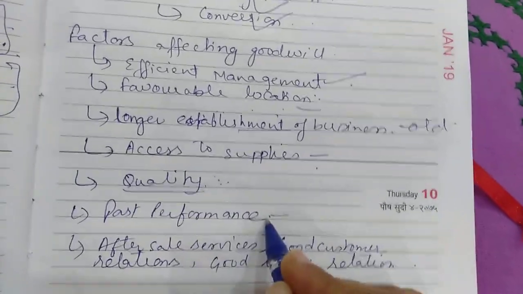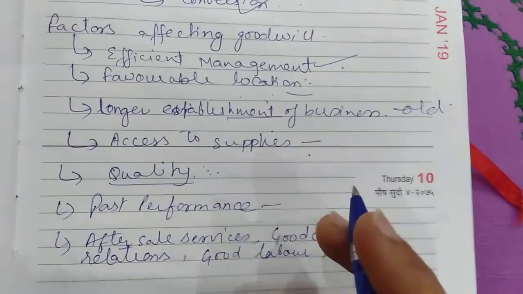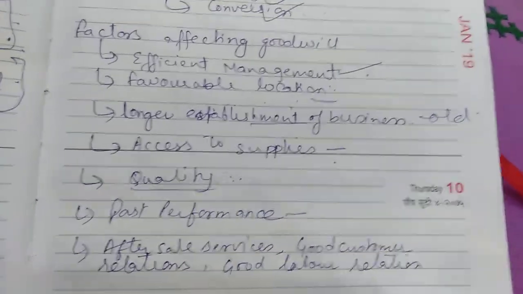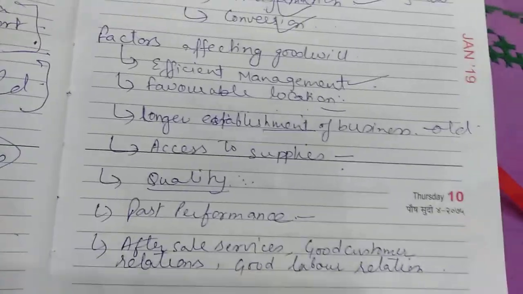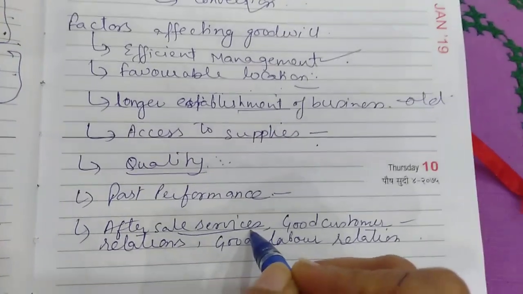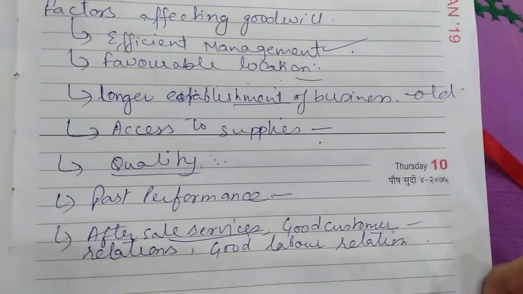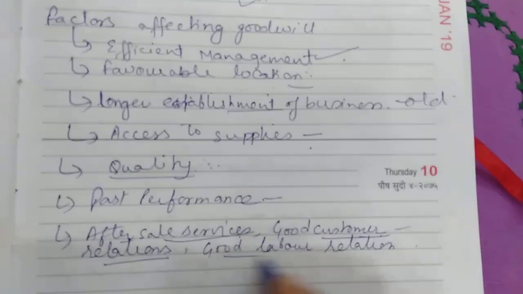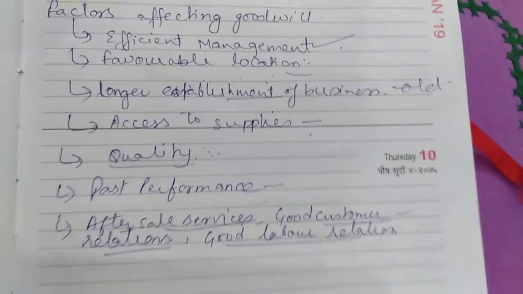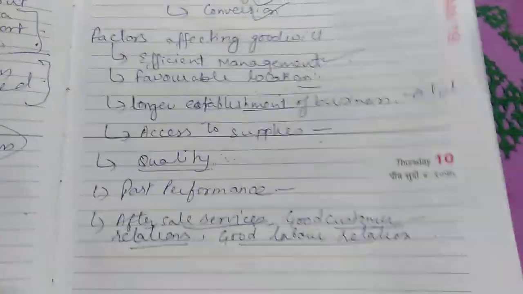Next is past performances. If a business is earning profits from many years in the past, obviously it is going to have more goodwill as compared to if a business is running with losses, goodwill will be lost. And last but not the least, after sales services. A business giving after sales services, getting feedback from the customers, having good customer relation, attending the customers well, and having good labor relations also enjoy a good name in the industry, in the market. So these were the factors affecting goodwill of the firm.